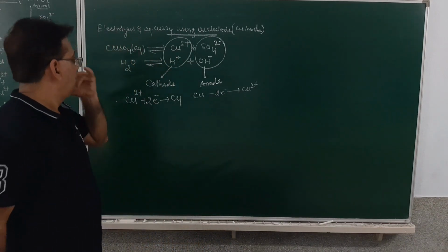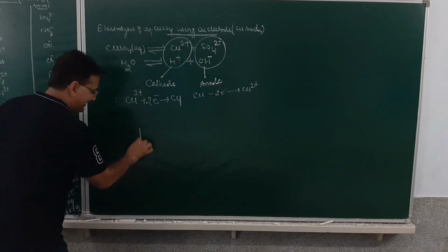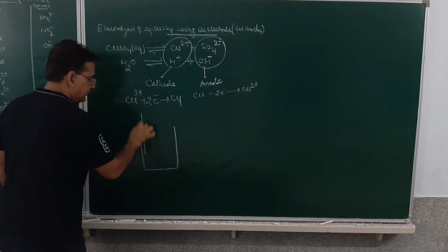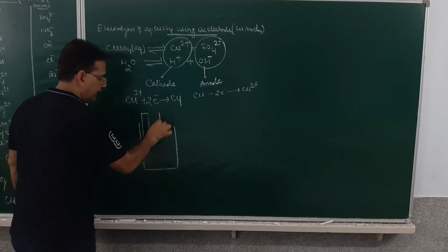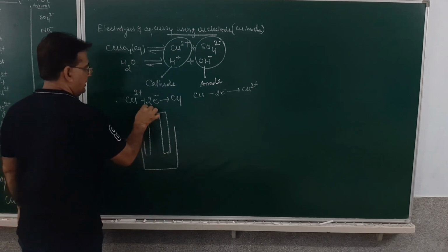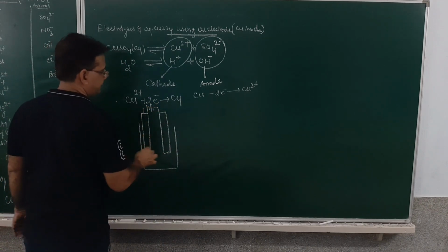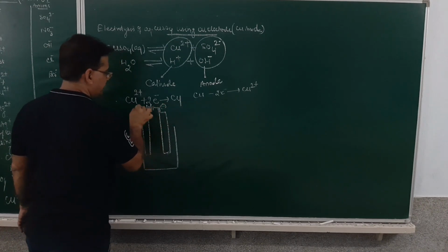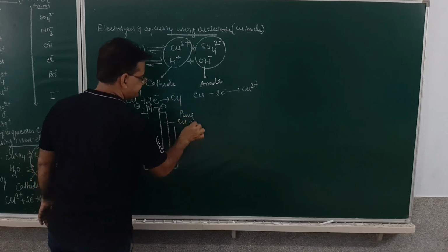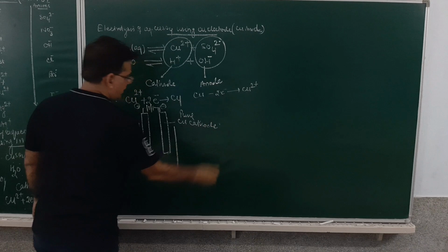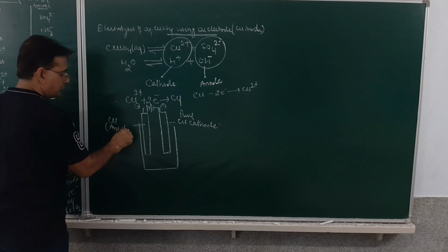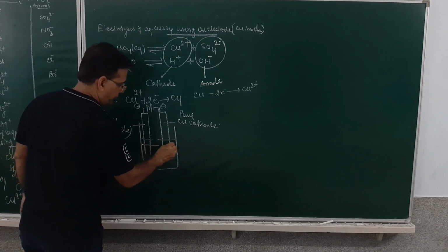Yes or no? So how is this electrolytic cell made? We have an electrolytic cell. Here we have a copper anode and copper cathode. Cathode is of pure copper. Is it clear or not? This is negative, this is positive. This is pure copper cathode. And this is a copper anode. Of course, it will be impure. Here we have got the solution of copper sulfate.